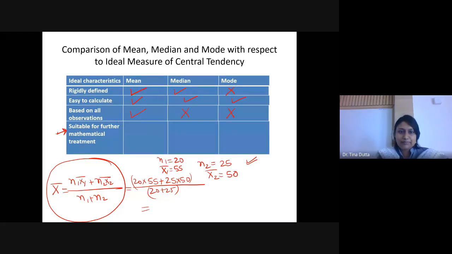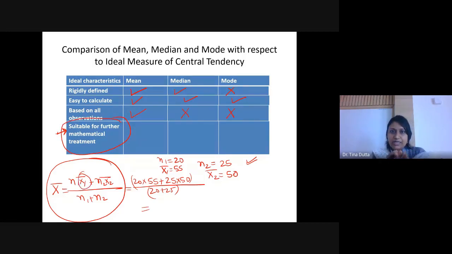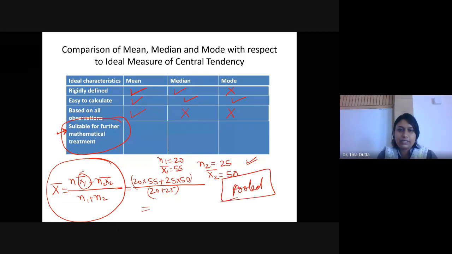So that means the mean is suitable for further mathematical treatment. We did further treatment on x bar and then calculated the mean of the pooled series. Pooled, P-O-O-L-E-D, pooled. The mean of the pooled series or combined series we can calculate. So here I will put a tick. Yes. So the mean is suitable for further mathematical treatment.